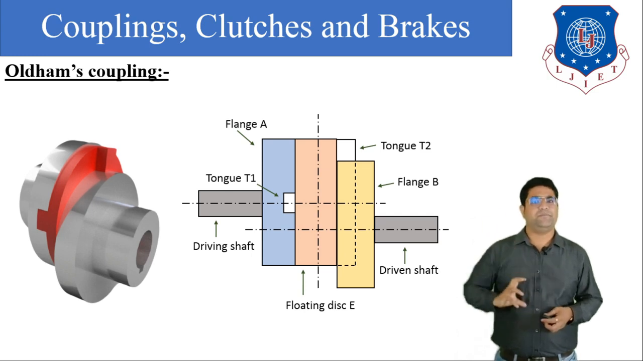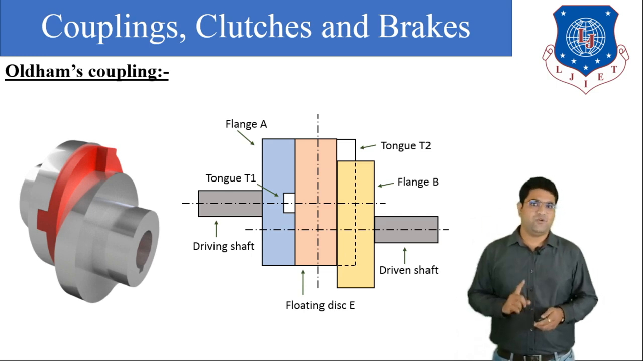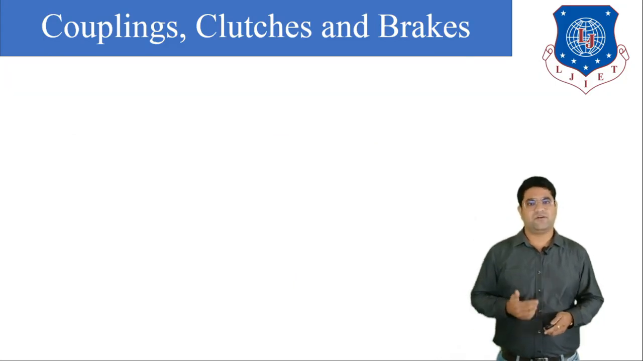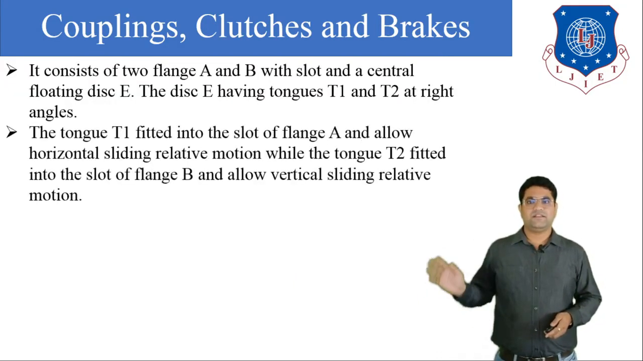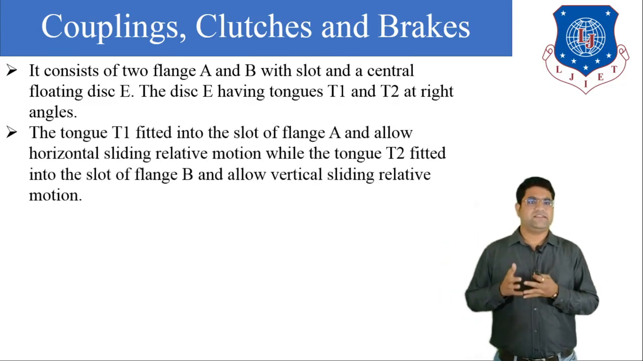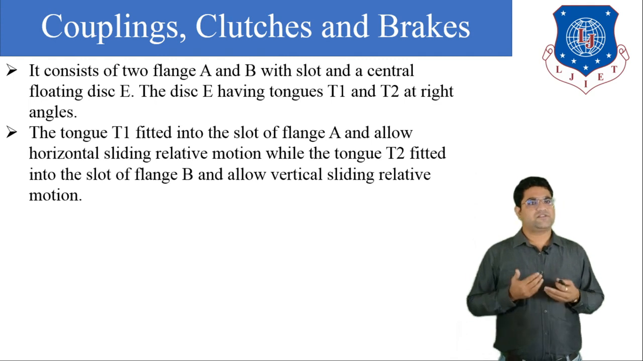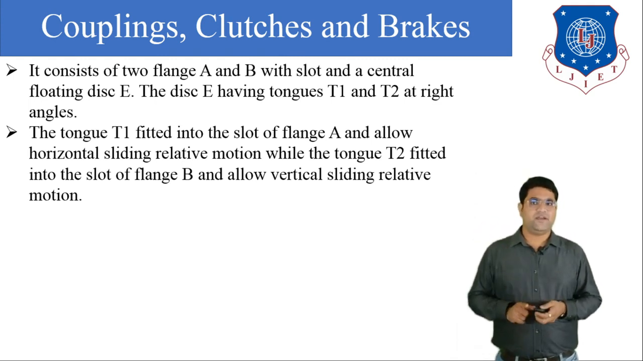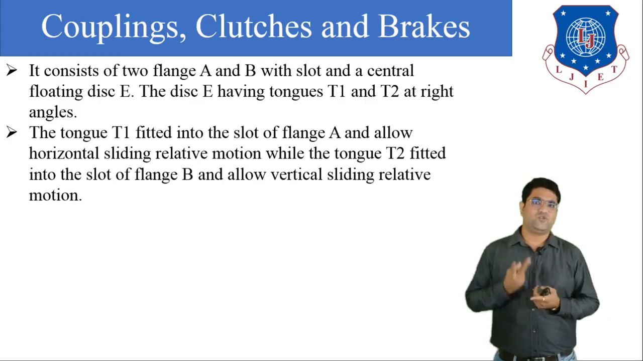Okay, so this is the simple application of floating disc E. This is what it is all about: the Oldham coupling. So let us discuss the description. It consists of two flanges, flange A and flange B, with a slot, and a slant center floating disc E. Now this disc E has two tongues.